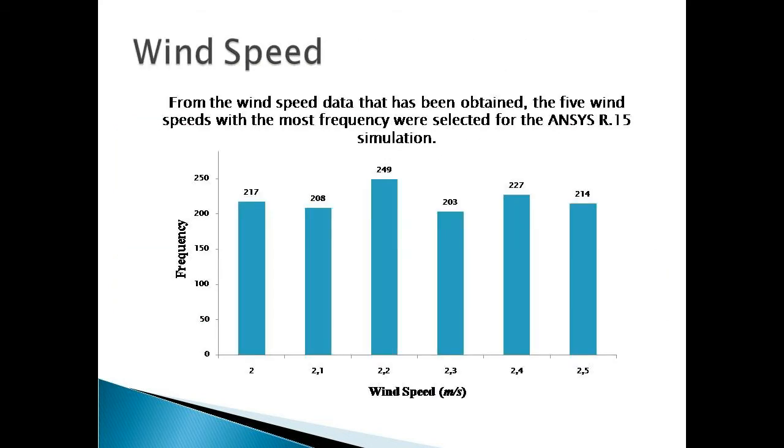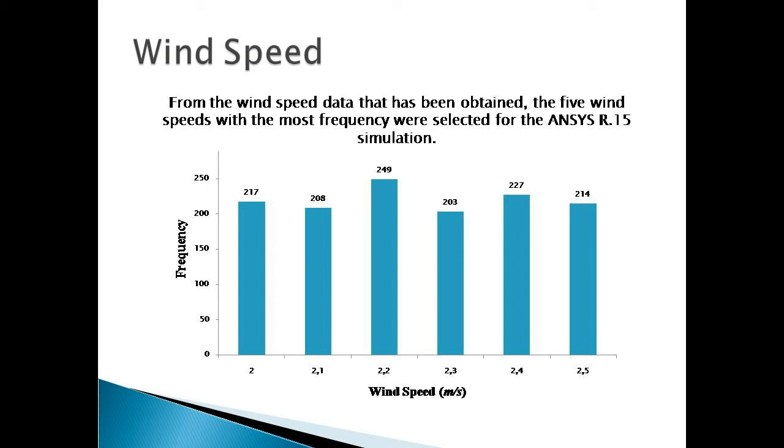So, this is the wind speed data in the coastal area. I took the data using an anemometer. This wind speed data was taken for 3 days, from 3 p.m. to 5 p.m., in cloudy weather conditions. Data were collected by taking 12 wind speed values at 0.1 meter per second intervals per minute.